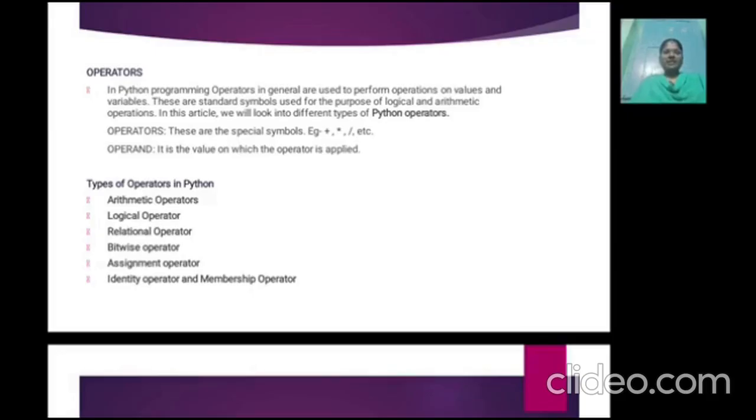Operators are special symbols like plus, minus, multiplication, and divide. An operand is a value on which the operator is applied. Some types of operators available in Python: arithmetic, logical, relational, bitwise, assignment, identity operators, and membership operators.